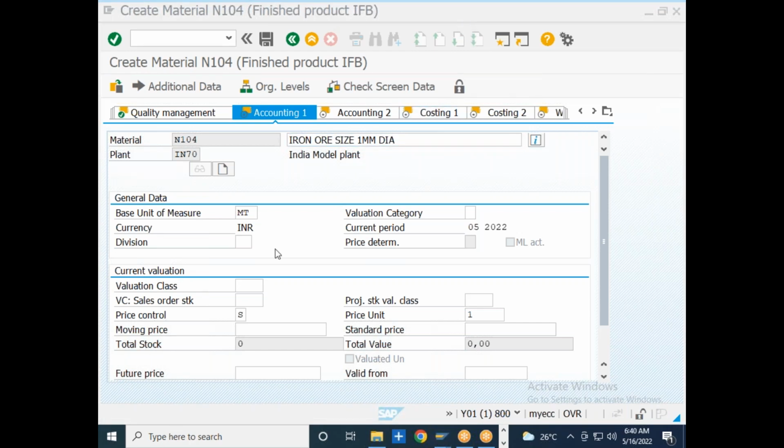If you want connectivity between SAP MM and the finance module, then we need to maintain a relevant valuation class, and the price control indicator means the price control at which you are going to evaluate this particular material, and what is the moving average price or the standard price, and what is the valuation category. So these things are quite mandatory over here.